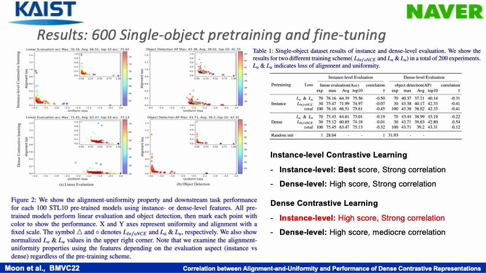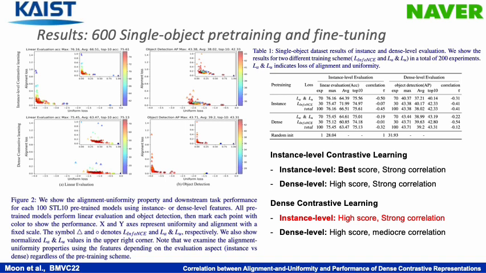These results show that the dense CL pre-trained on a single object dataset has the ability to linearly separate by capturing the global information. To investigate the dense level evaluation, we analyze the correlation between the alignment and uniformity of dense features on the STL10 dataset, and we look at object detection performance.